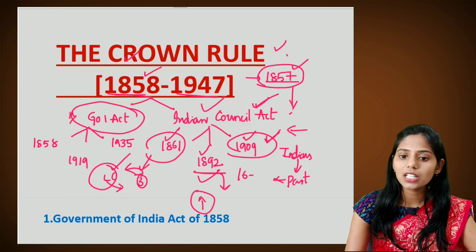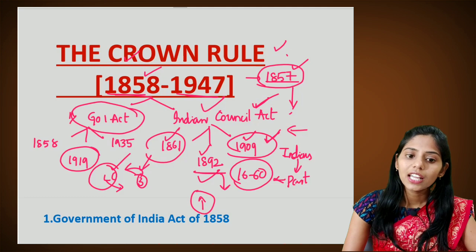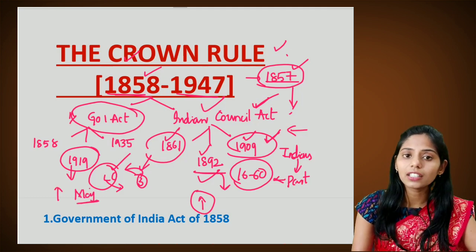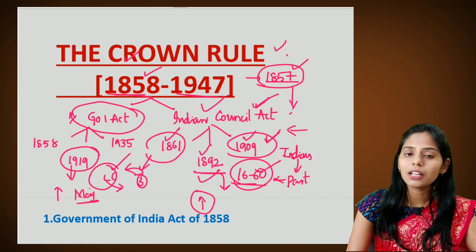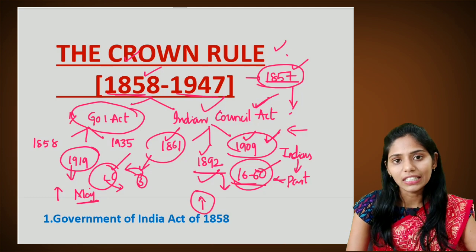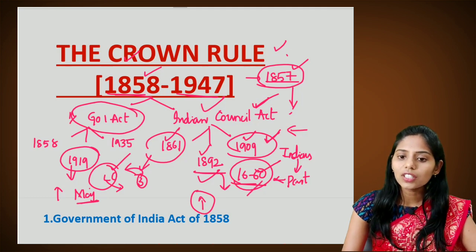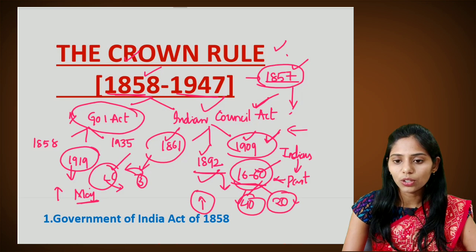In 1909, the number of Indians in the Legislative Council increased from 16 to 60. There was an increase in the number of Indian members, about 60. But out of the 60, only 40 were directly elected, and 20 were selected by the British.